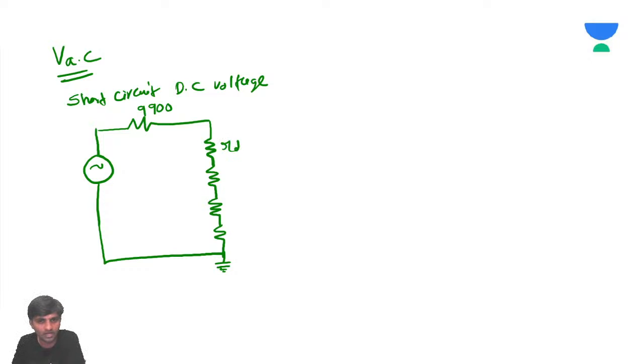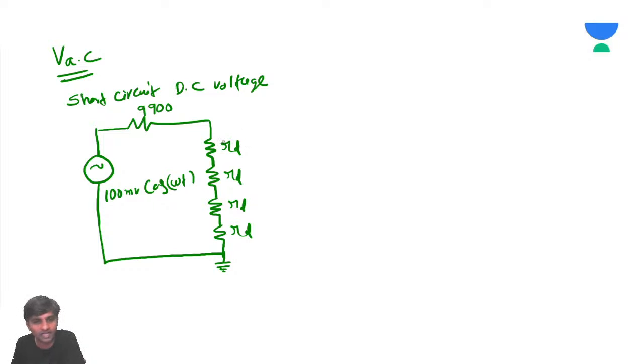So this is going to be RD, the dynamic resistance, and you're going to have 100 millivolts into cos omega t.